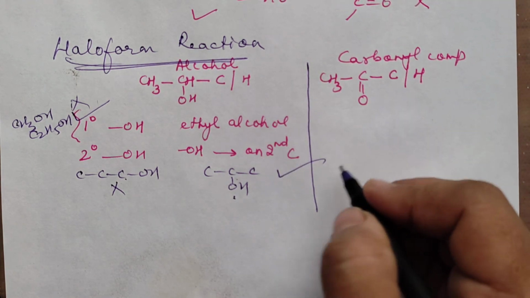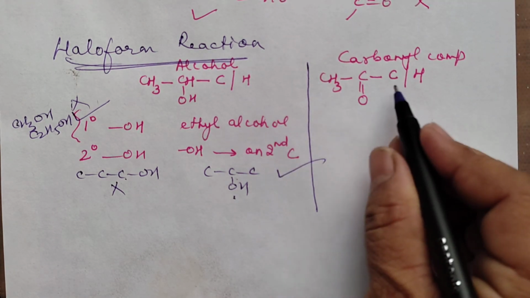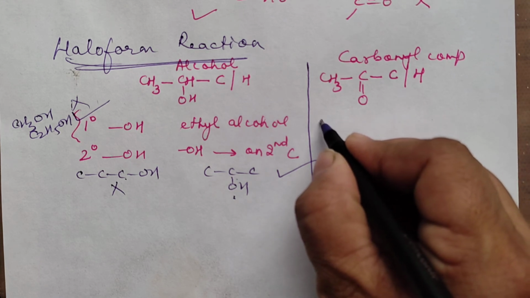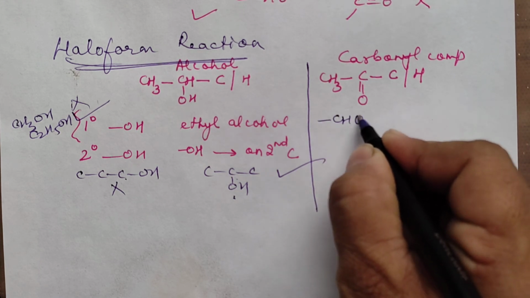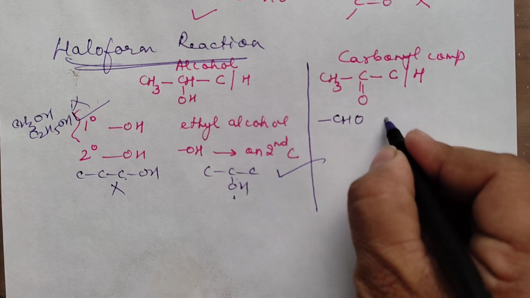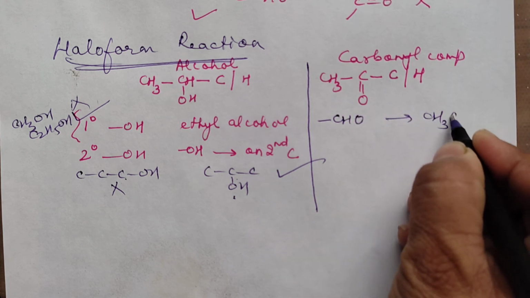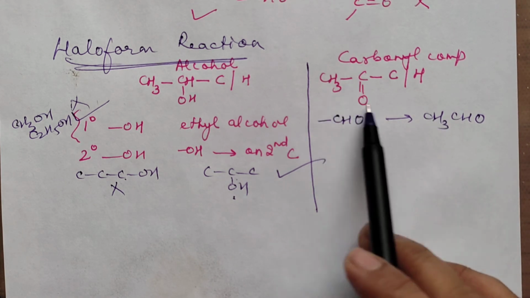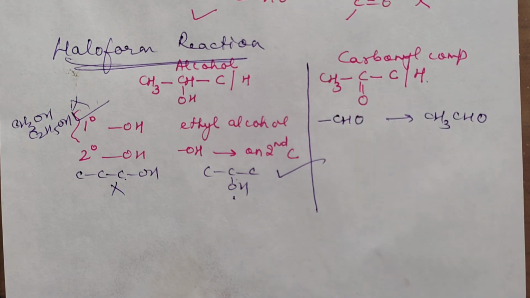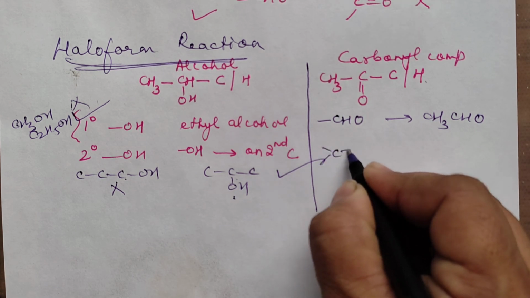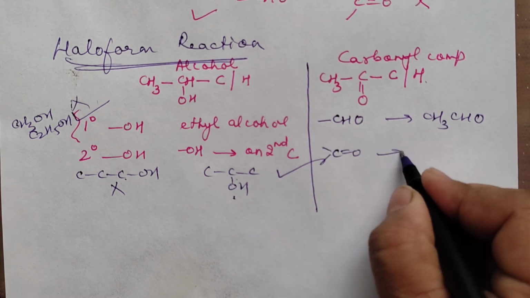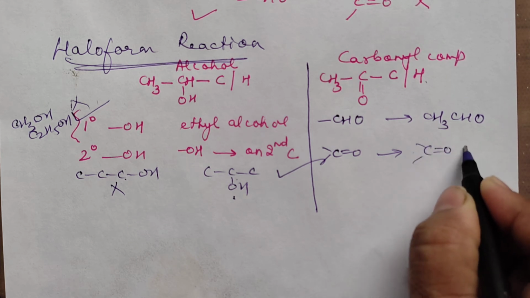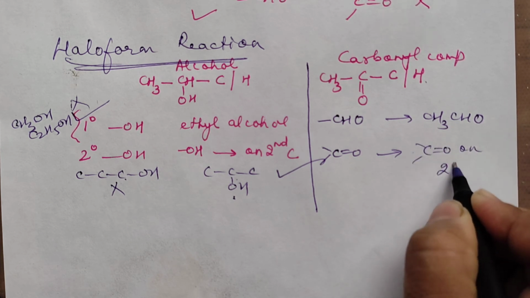Now let's see about carbonyl compounds. From this, if it is an aldehyde, then it is only acetaldehyde which gives this as a positive test. Only acetaldehyde, CH3CHO. And if it is a ketone, then that ketone group, that is the CO group, should be on the second carbon atom.